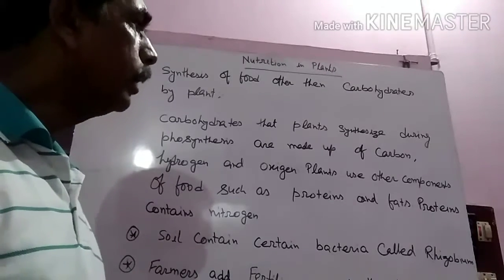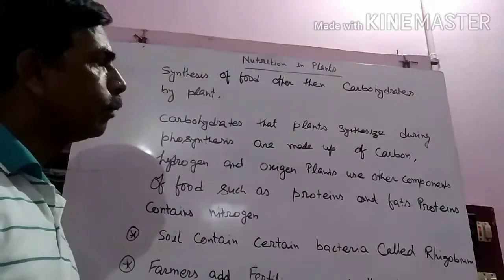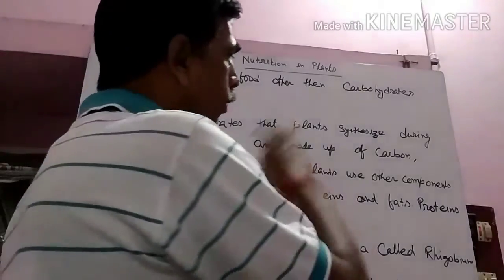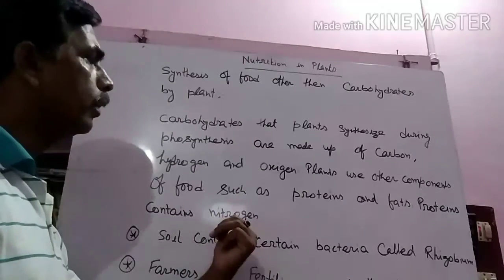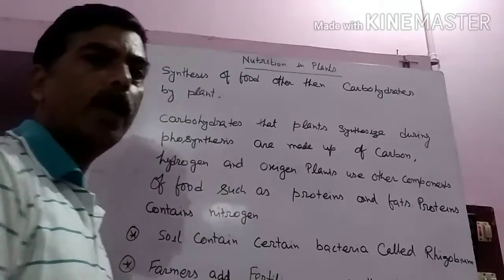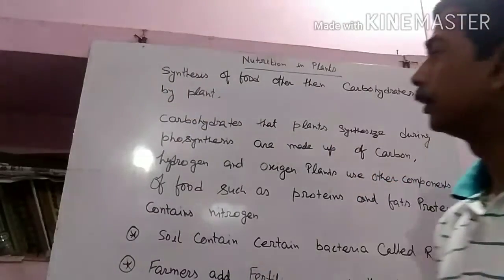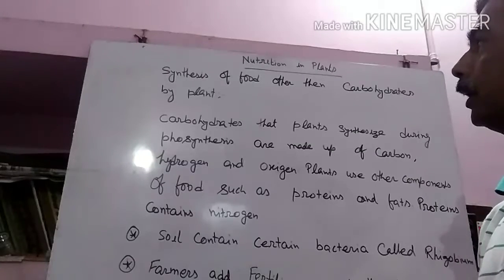Okay, and the plants use other components of food such as protein and fats. So the plants use all these things to synthesize their food, and protein contains nitrogen. So plants can't get nitrogen directly to synthesize their food. So how do they get it?